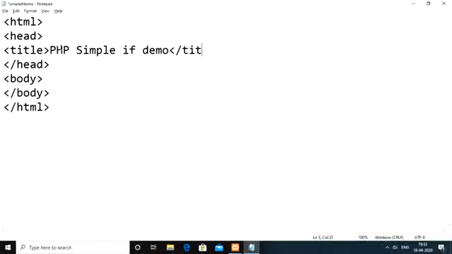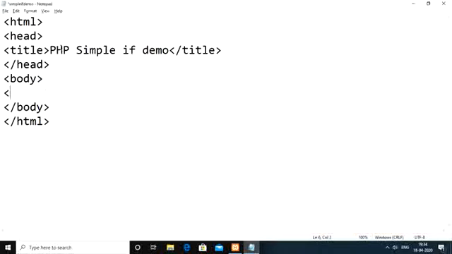Okay, slash title. Till now, within the script itself we have taken the variable values, but now, from the browser using forms, we are going to take the input value. That input value we are going to store within one of the variables of the PHP script code. For this we need to use some text boxes. From the text boxes we collect the numbers, and those numbers we store within the variables.